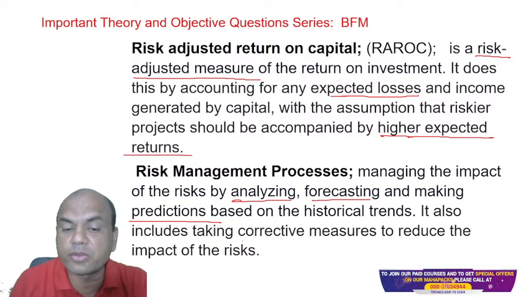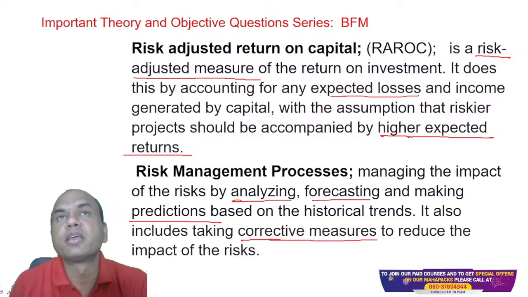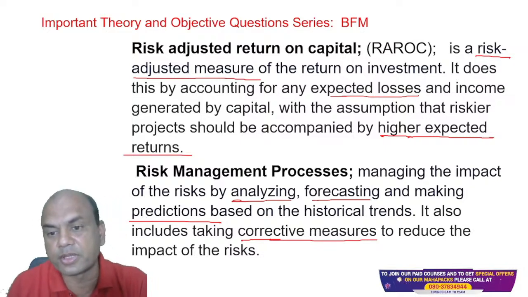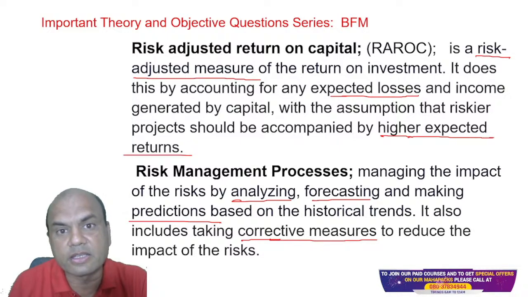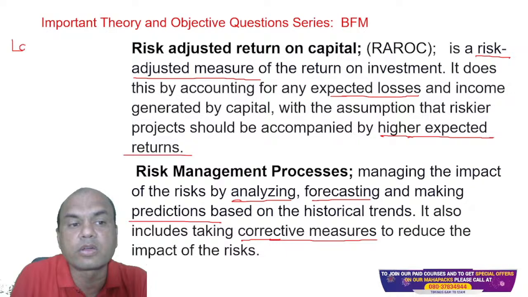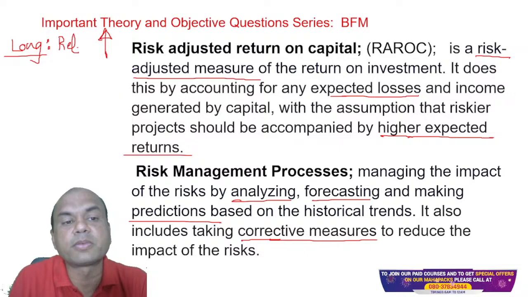Corrective measures. What do you mean by corrective measures over here? Corrective measures over here means, as I gave you the earlier example, if I am buying a Reliance share, then I must buy a put. This is called a long position. Long means, suppose I buy a Reliance share at 2500, expecting it to go up. So this is my long position.